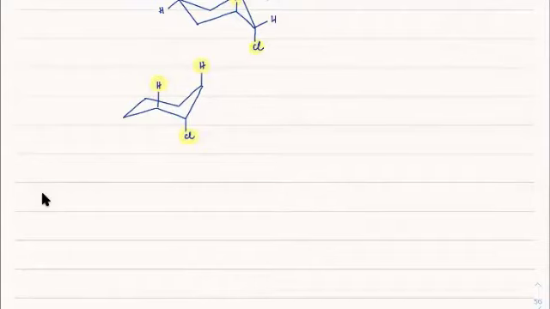anti-periplanar to this. And if we use EtO minus and heat, with this at an equatorial position this way, there are two possibilities where elimination can happen, and one gives the major product.